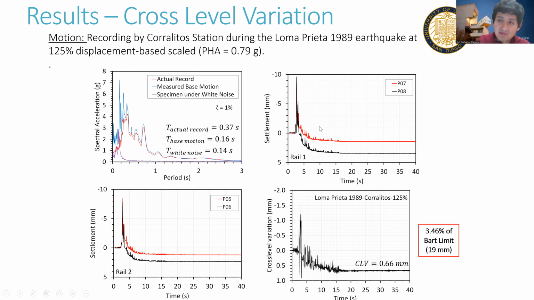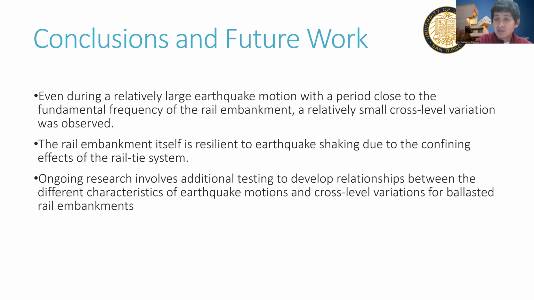So here we can see the settlement of rail 1, which is positive, the settlement of rail 2, which is positive, and also the cross-level variation at the end that was 0.66 millimeters, which is only 3.5% of what BART states. Therefore, we can conclude that even after large earthquake motions with a period close to the fundamental period of the rail embankment, a relatively small cross-level variation was observed.